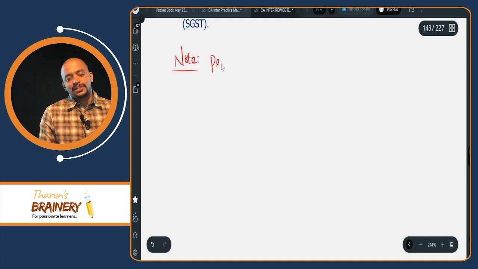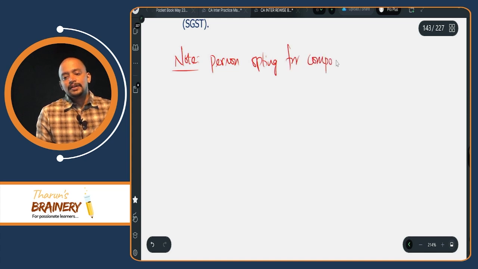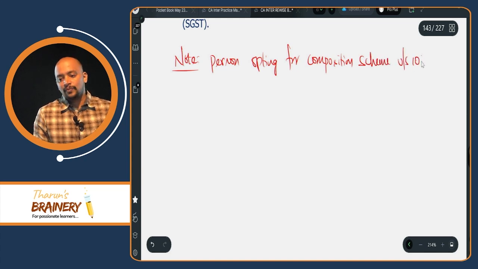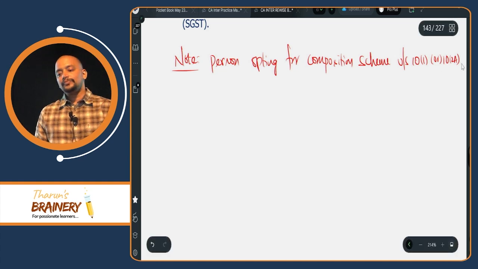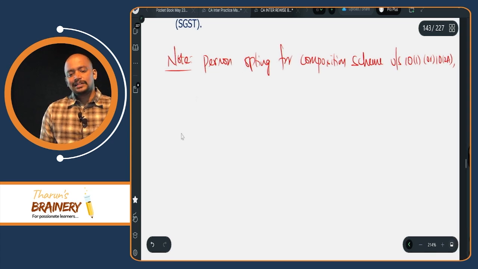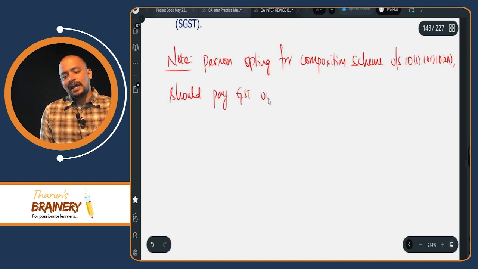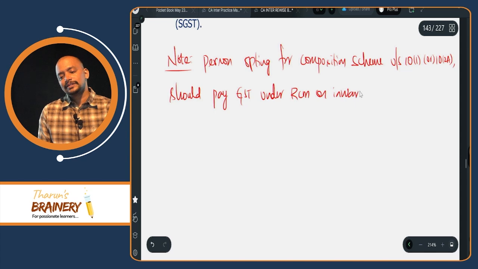Person opting for composition scheme under section 10(1) or 10(2)(a) should pay GST under RCM on inward supplies at normal rates.